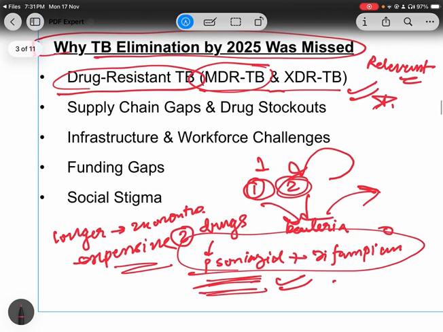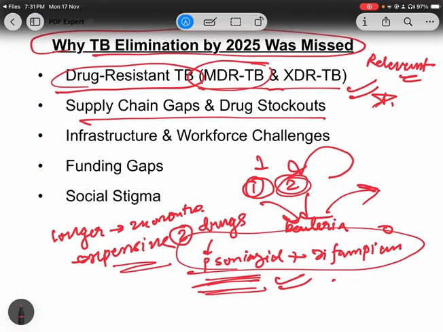Now comes the second point, that is supply chain gaps and drug stocks. The issue here is that various states report drug shortages. And a person who is facing TB, even if he misses one or two doses, it can be very fatal. So this is the issue with drug stocks and supply chain.